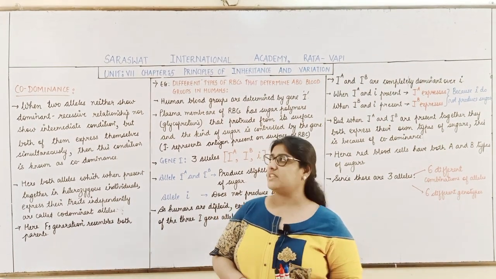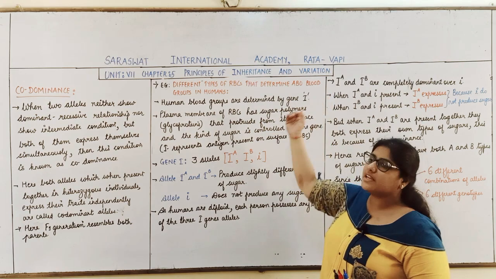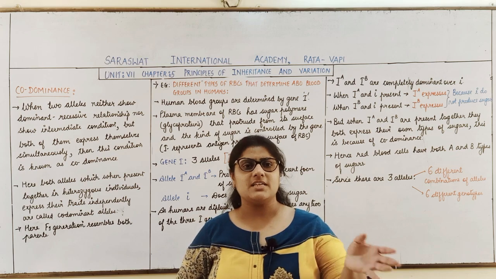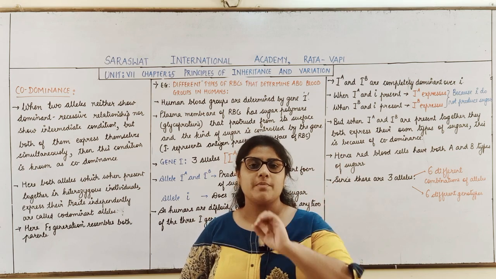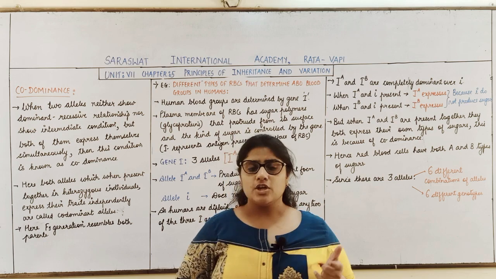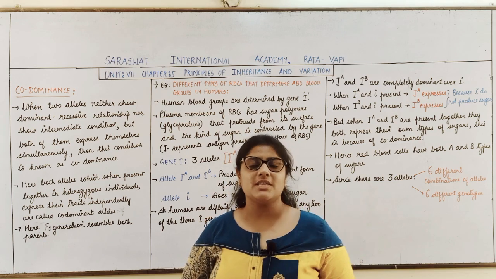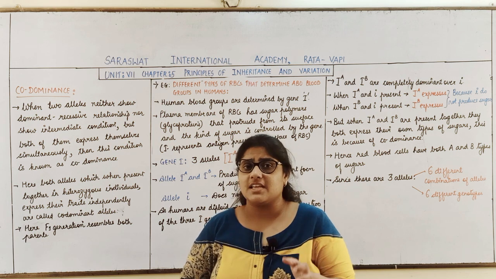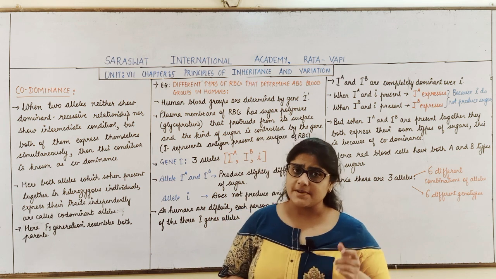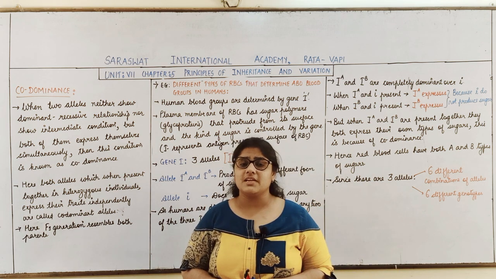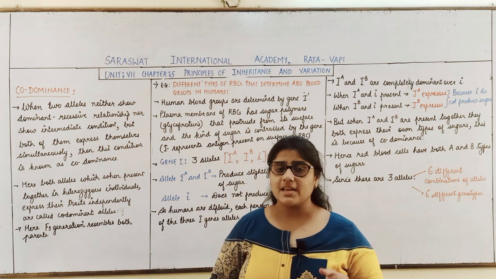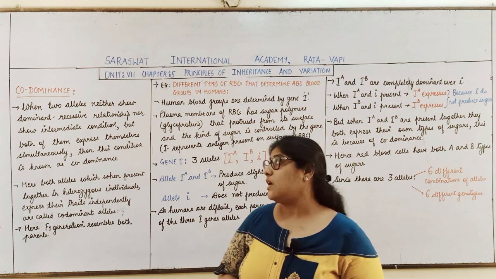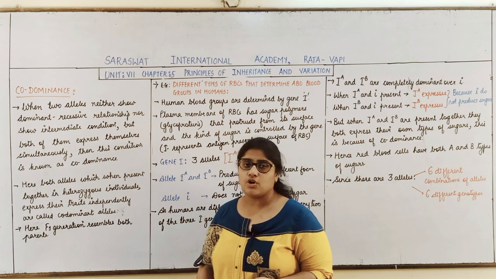Students, today we will begin with the next part of the chapter, Principles of Inheritance and Variation. Students, you are aware that we have studied the concept of the monohybrid experiment, from which Mendel derived two important conclusions, that was law of dominance and law of segregation. We were studying the exceptions to the law of dominance. We have studied one of the exceptions, that is incomplete dominance, where there was no dominant recessive relationship between the plants. Now today we will study the concept of codominance.